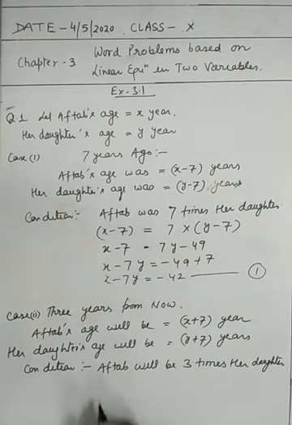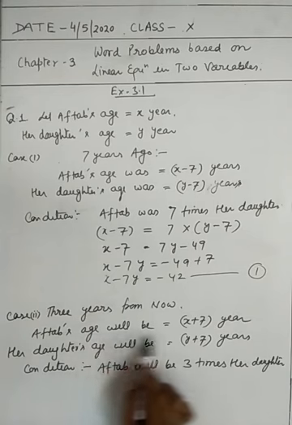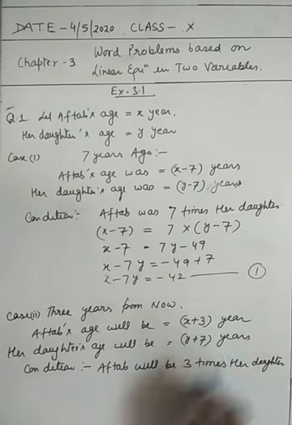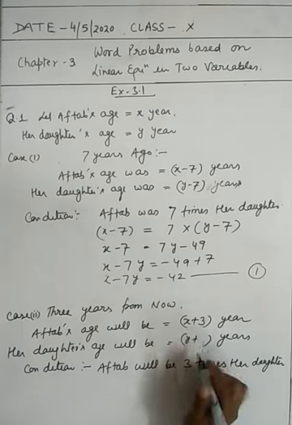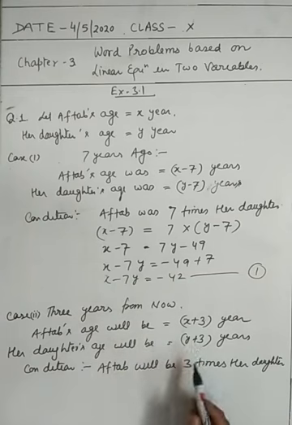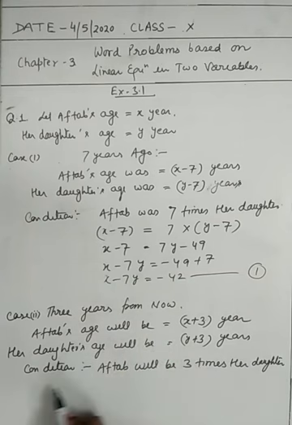Similarly here, 3 years from now, Aftab's age will be x plus 3 and her daughter's age will be y plus 3. So after 3 years, these will be the ages of Aftab and her daughter. The condition is given that Aftab will be 3 times her daughter.